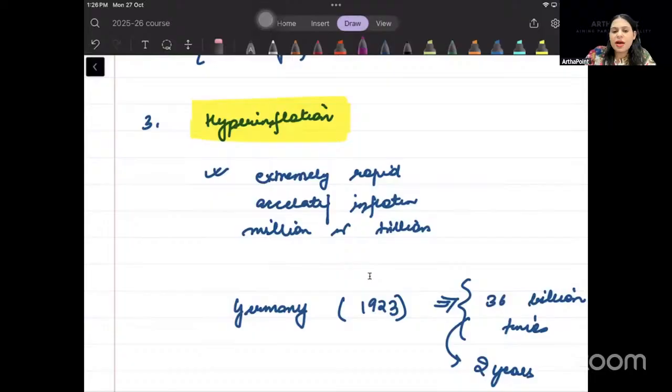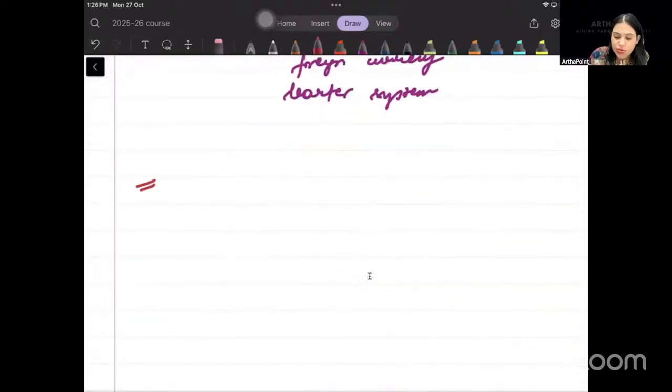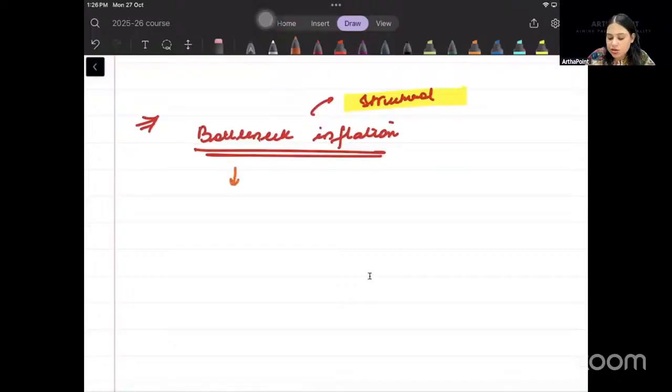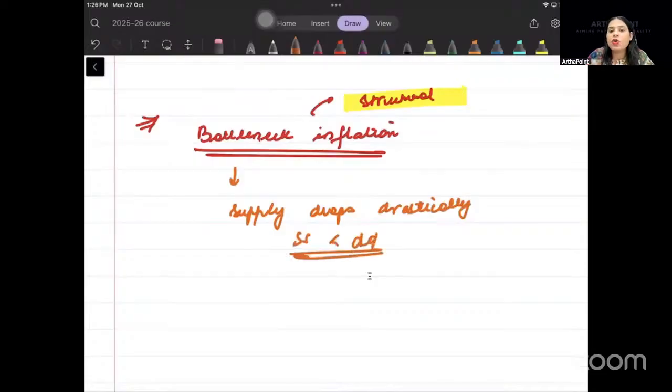ठीक है, but there are some other words which are used for inflation. दो important words हैं जो use होते हैं. The first one that you have is called as bottleneck inflation. Bottleneck inflation को हम structural inflation भी बोलते हैं. We also call this as structural inflation, and this occurs when the supply drops drastically. जब supply बहुत ज्यादा गिर जाती है, supply is very less than demand, right? And because of the supply side disruptions, right, it basically leads to increased prices in the economy. Okay, so this is called as bottleneck inflation.